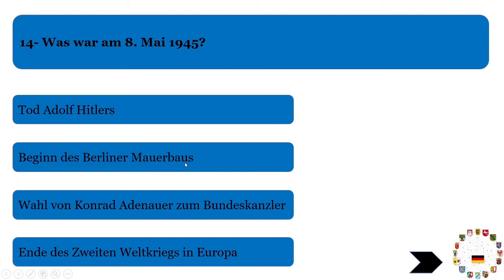So they are saying that they started to build a wall. Mauer is wall, bauen to build. They started to build a wall, but this was in the 1960s. This question will come in the second or third video, but 1945 was not the year when the Berliner Wall was started. Then Wahl von Konrad Adenauer zum Bundeskanzler. This question will also come; he was the first chancellor of Germany. He was selected, but this was not the year. Then Ende des Zweiten Weltkriegs in Europa. 1945 is the year when the Second World War was finished. So this answer is correct.